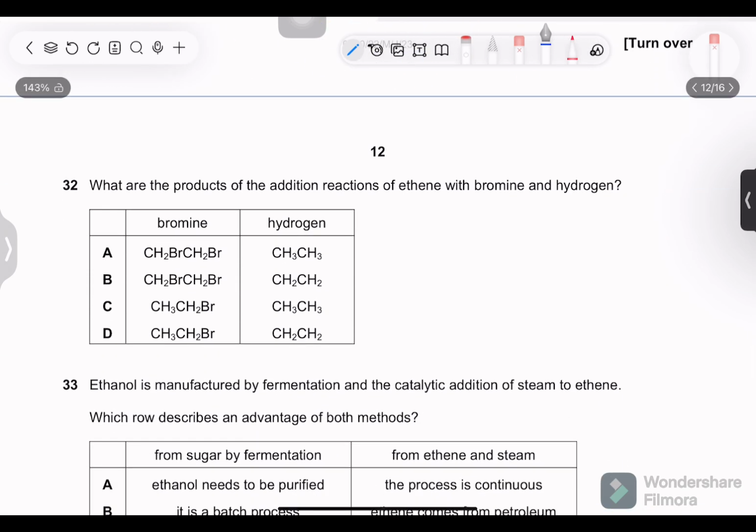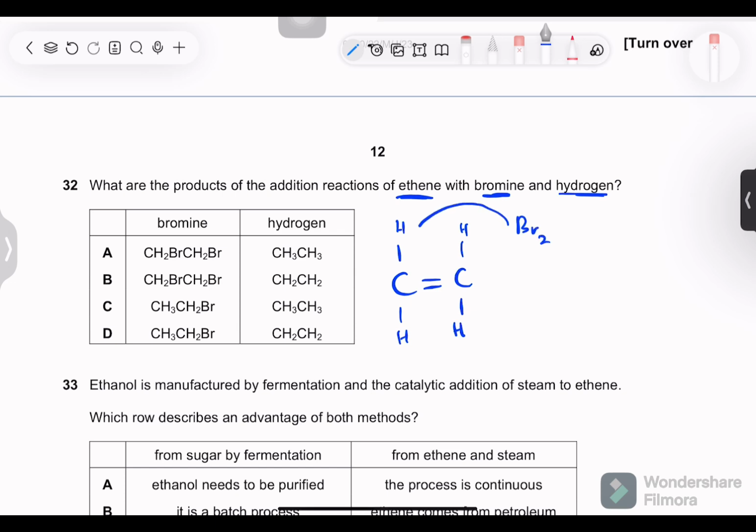Next, what are the products of the addition reactions of ethene with bromine and hydrogen? So ethene has this structure. When it reacts with bromine, one bromine comes over here on one side of the double bond, one bromine comes over here on the other. This happens when the bond breaks. This is why it is an addition reaction. So the structure will be